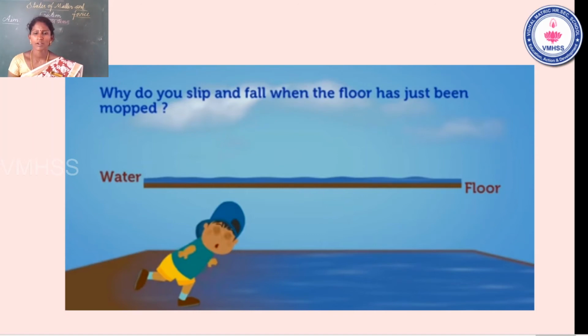Students, think about it. Why do you slip and fall when the floor has just been mopped? Your mummy mops your home once a week. If you run or walk on the wet floor, you can fall down easily. Why? Very good, excellent answer.